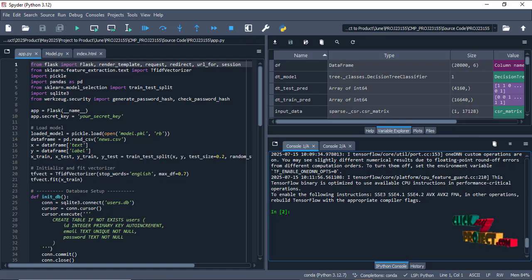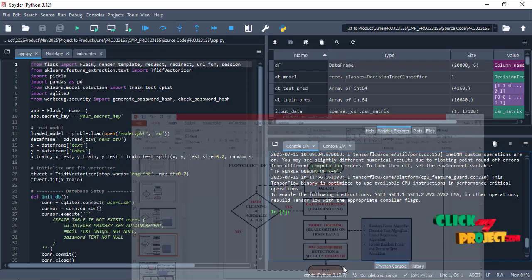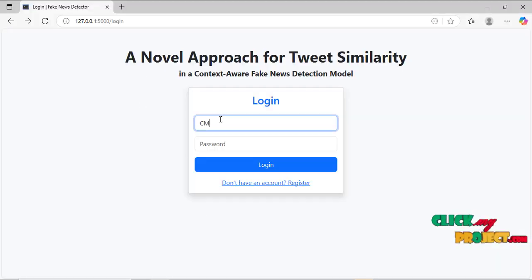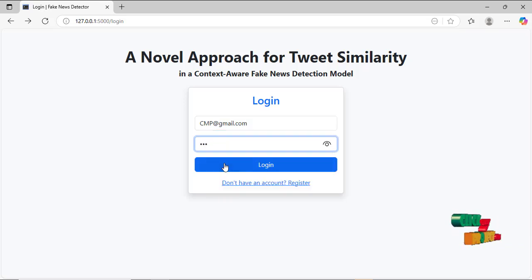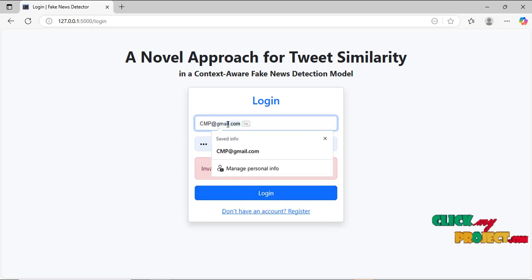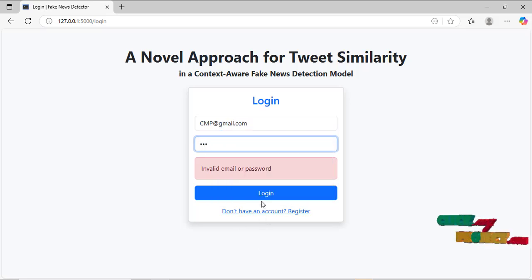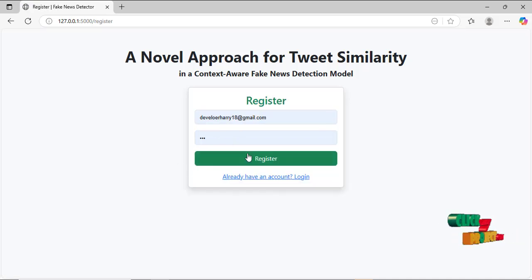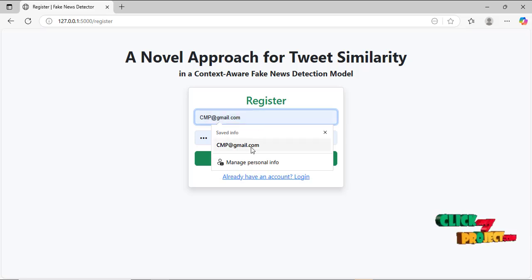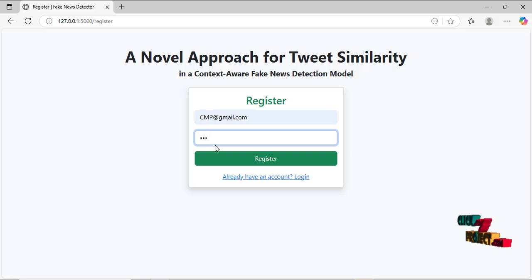Next, once this model is completed, we can move on to the web page. Here the user enters the details, for example cmp@gmail.com and the password CMP, and logs in. This is invalid. So first we have to register with cmp@gmail.com and the password CMP. Once we have registered, we log in with cmp@gmail.com and password CMP.